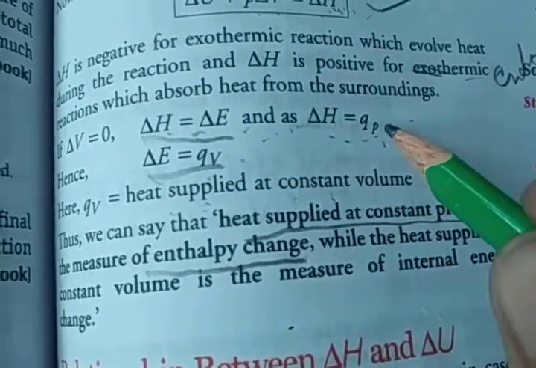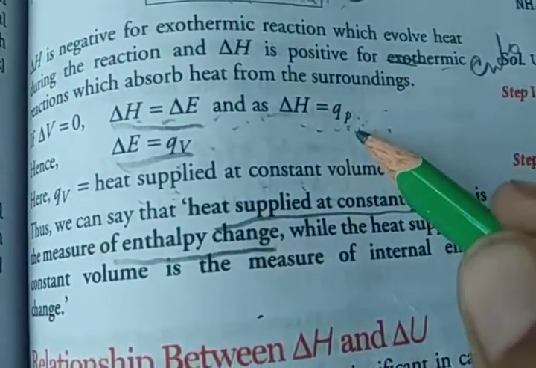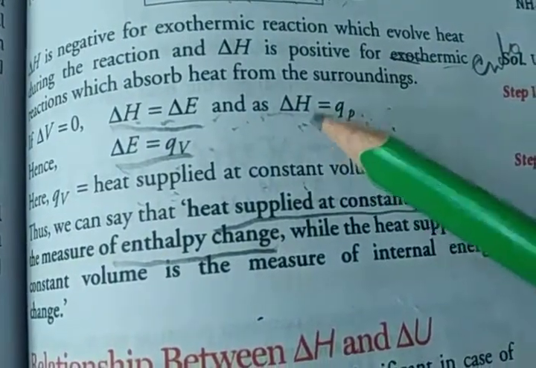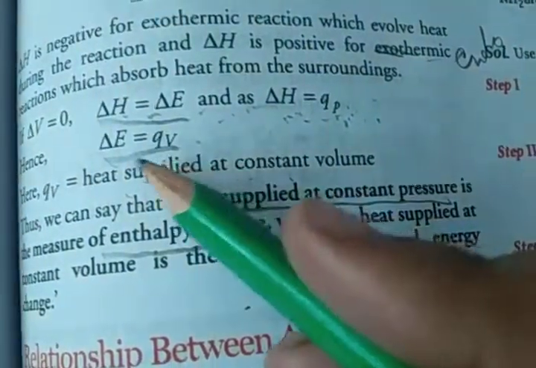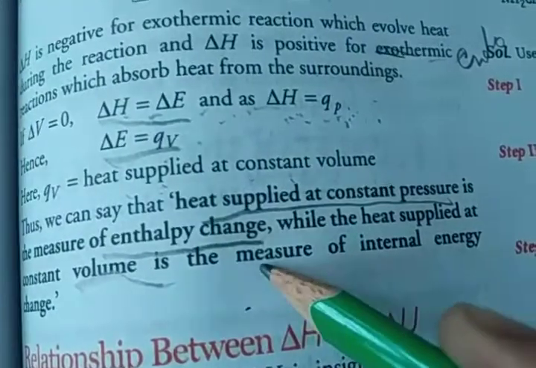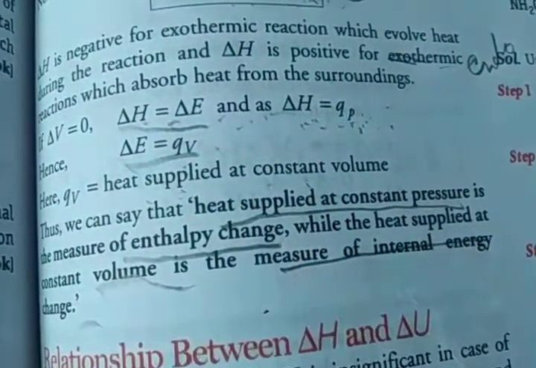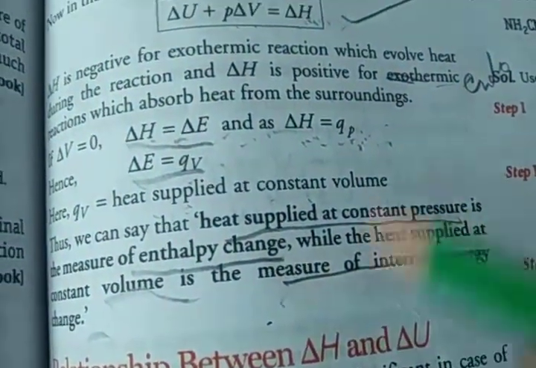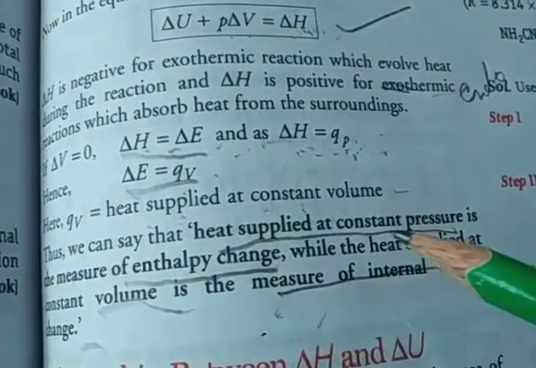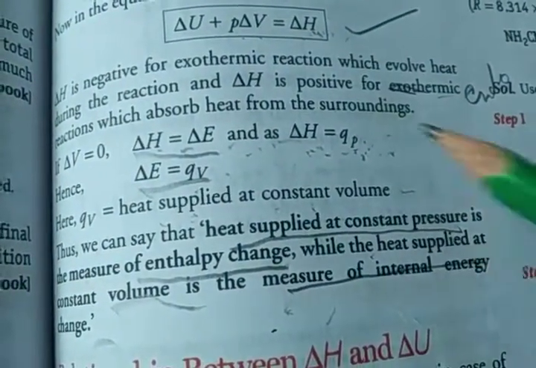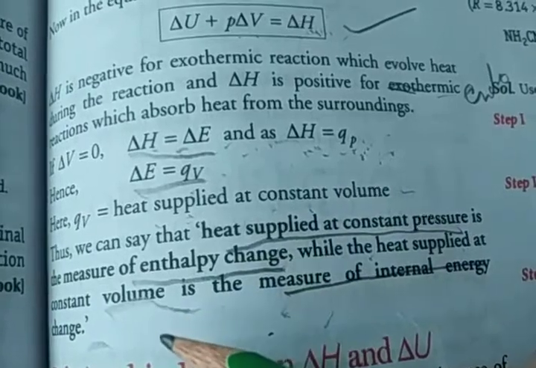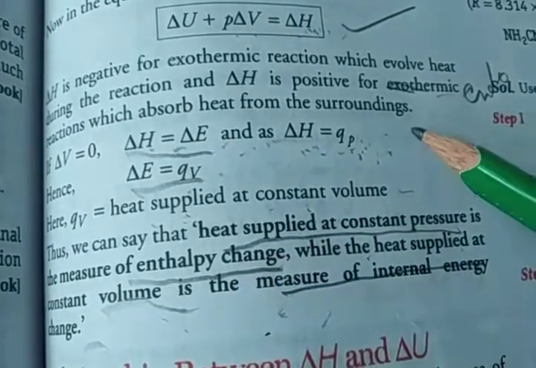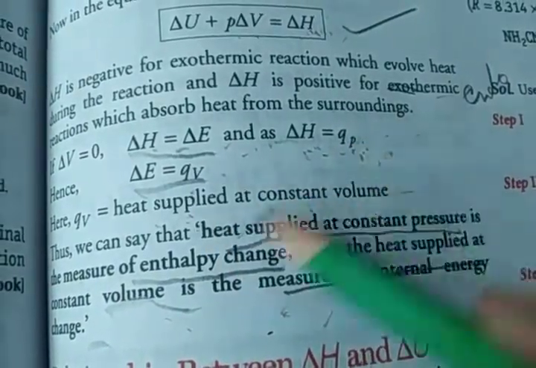That means heat supplied at constant pressure is the measure of the enthalpy change, while heat supplied at constant volume is the measure of the internal energy change. Okay, so this is the main relation of the enthalpy: heat supplied at constant pressure QP, and heat supplied at constant volume QV. So delta H is related to both QP and QV.